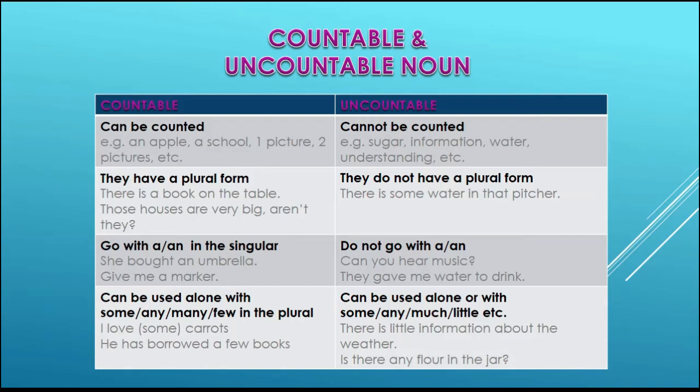We cannot say 1 sugar, 2 sugar, or I have 3 information, or I want 4 water. So these are still names which we cannot count, so they are uncountable nouns.